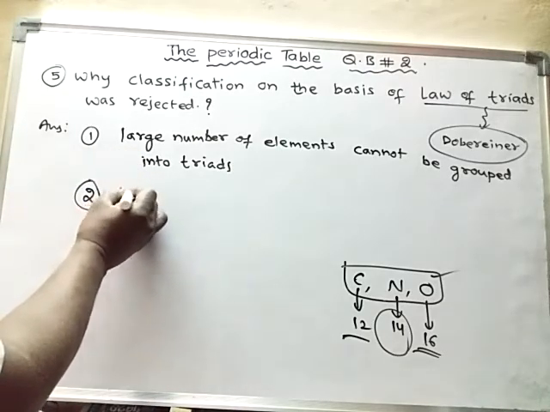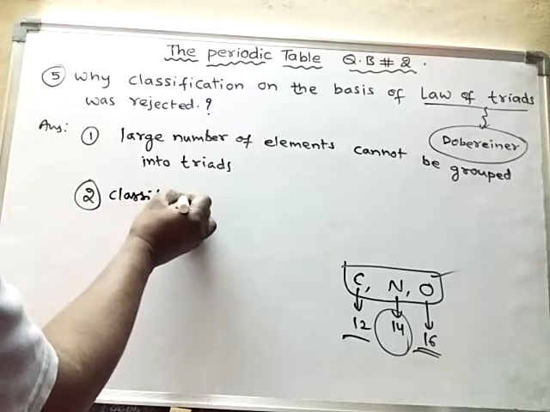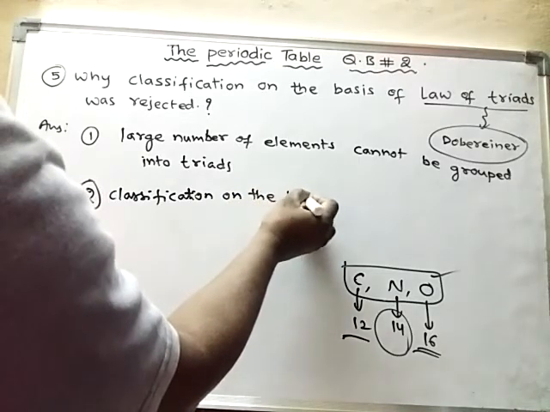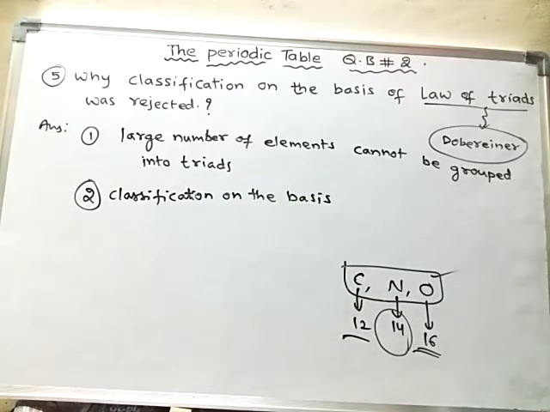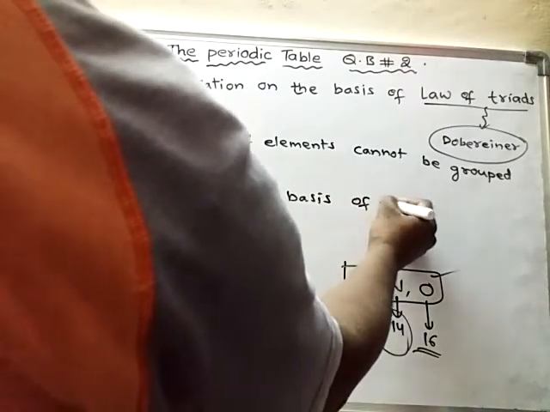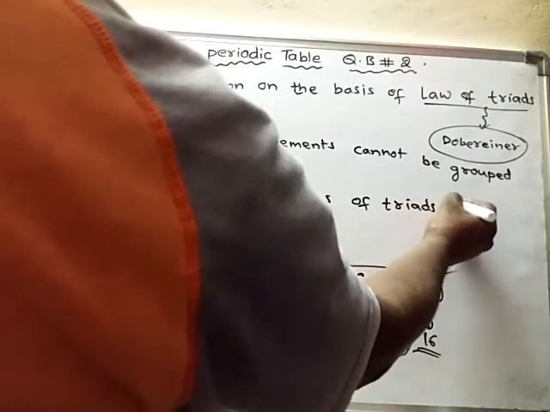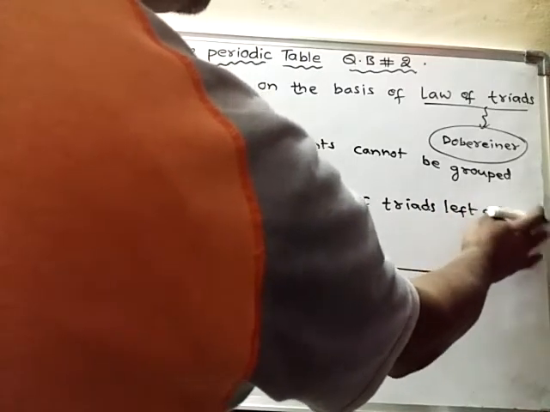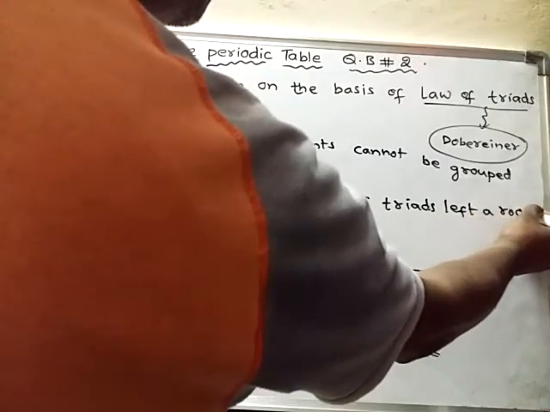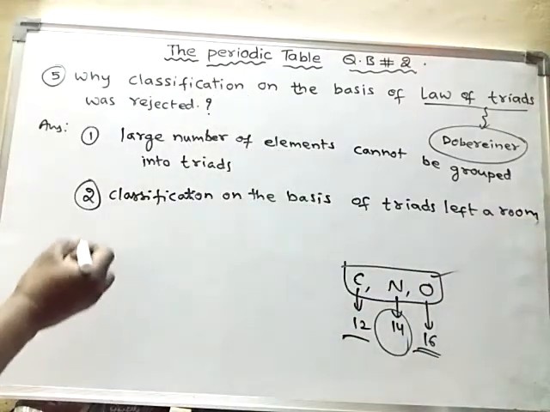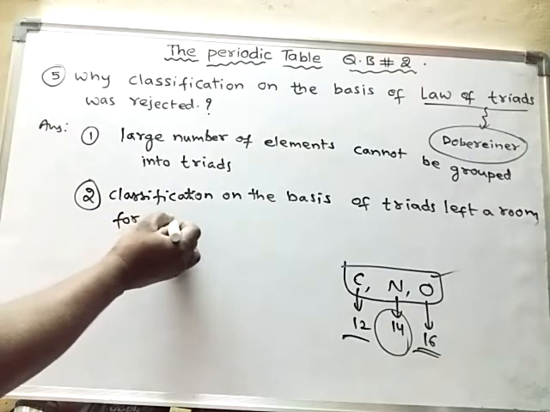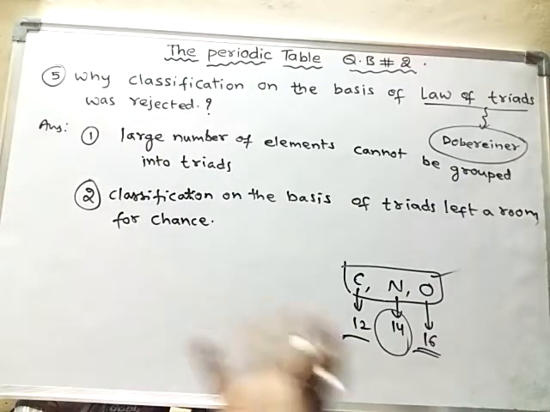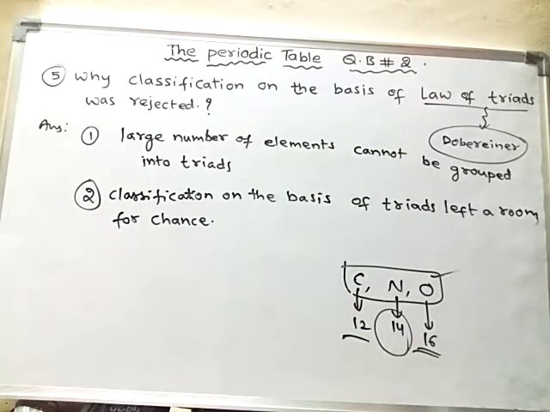Classification on the basis of triads left a room for chance. That means even such elements can be made into triads.